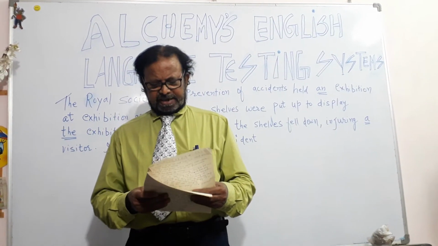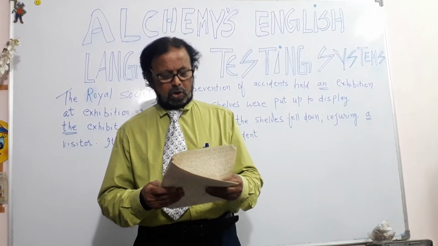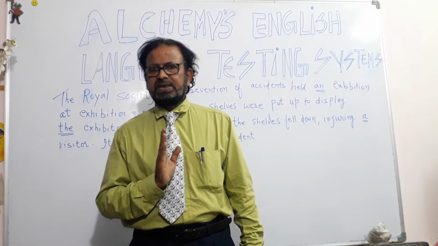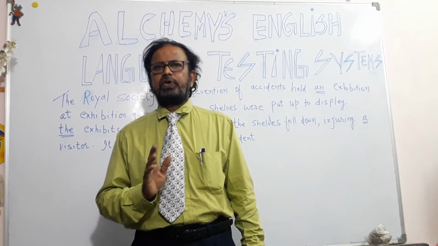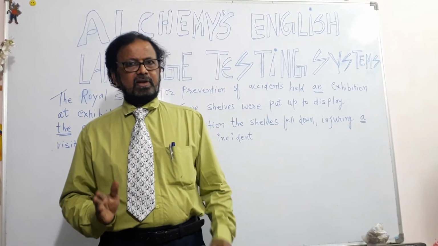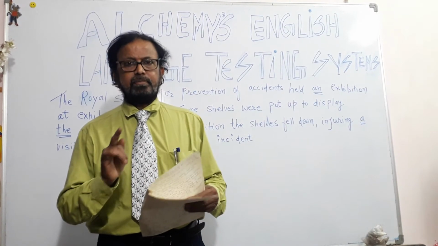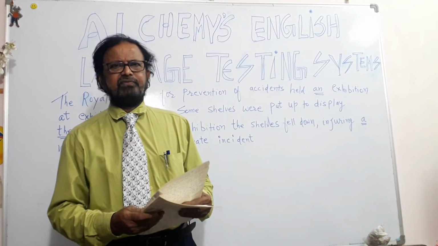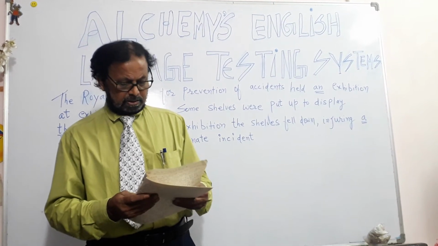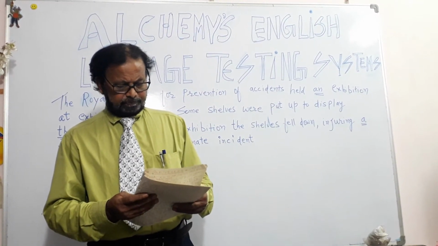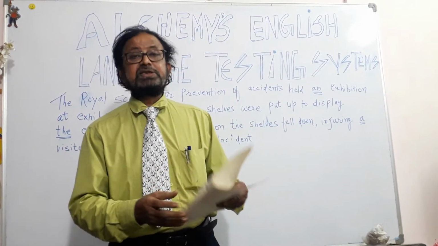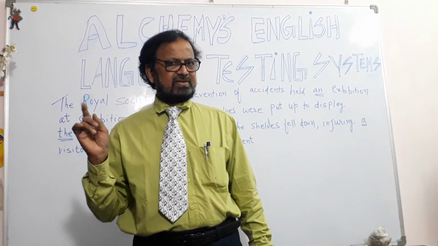And then the definite article is used to mean every or per. The definite article the is used for every and per. Per means per single. I'll read it out. You can understand every and per. It costs us rupees 120 a dozen.